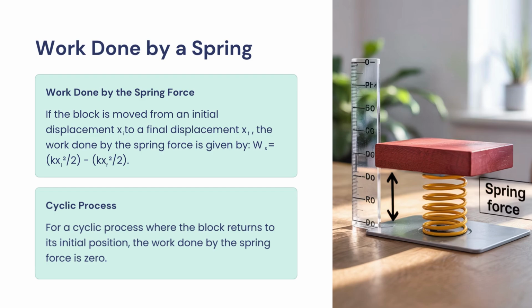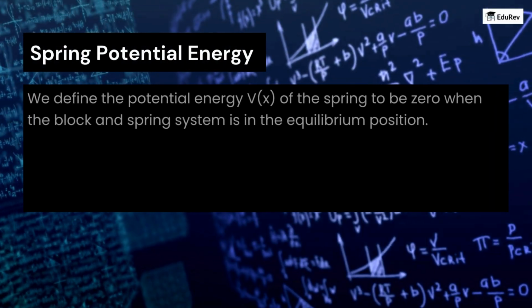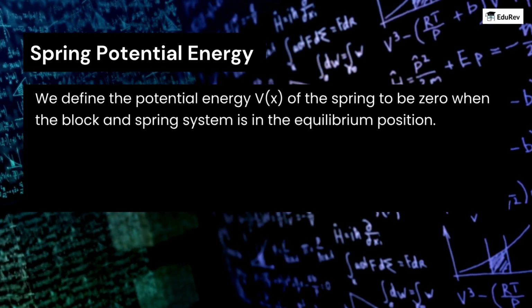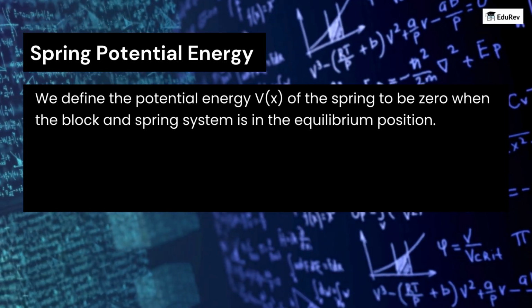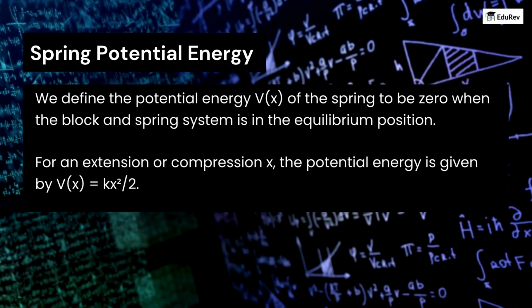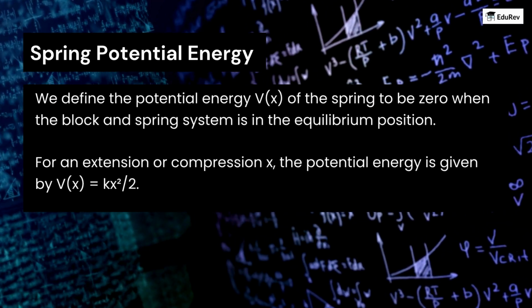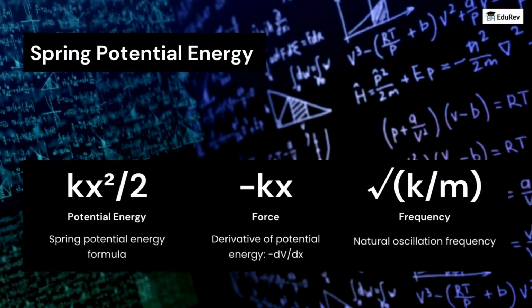For a cyclic process where the block returns to its initial position, the work done by the spring force is zero. Coming on to the spring potential energy. We define the potential energy V(x) of the spring to be zero when the block and spring system is in the equilibrium position. For an extension or compression x, the potential energy is given by V(x) is equal to kx square by 2. Here are some formulae you should remember.